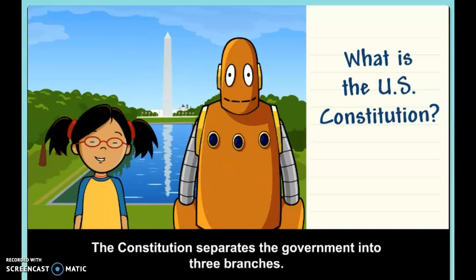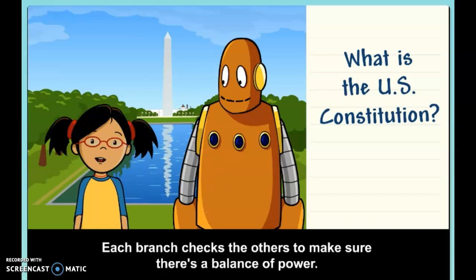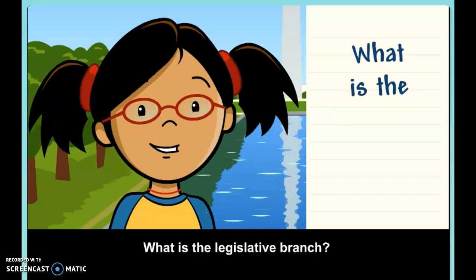The Constitution separates the government into 3 branches. Each branch checks the others to make sure there's a balance of power. What is the legislative branch?